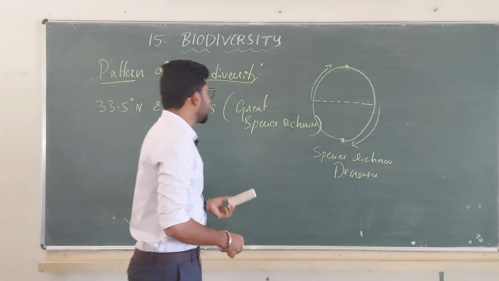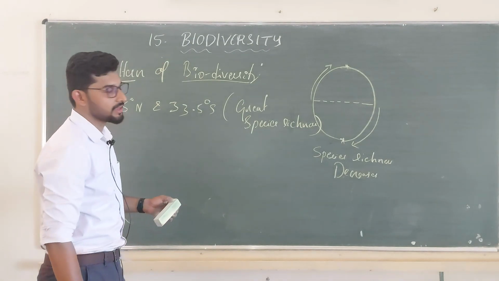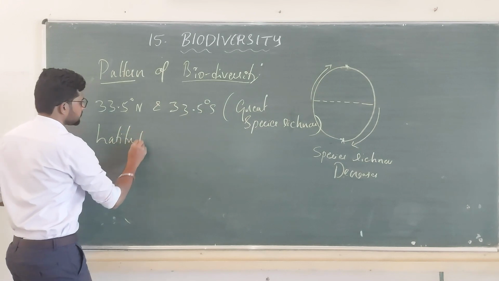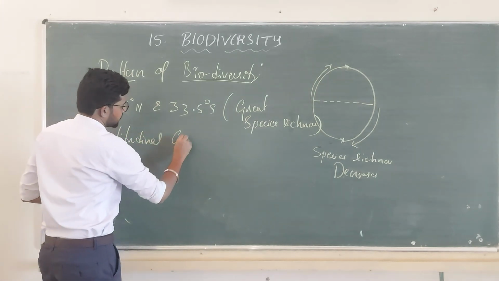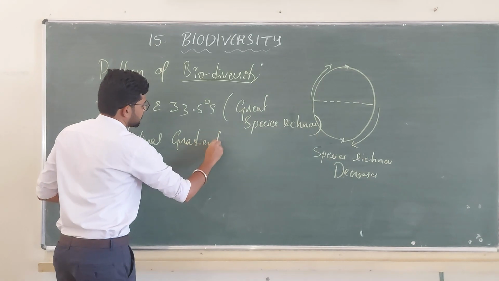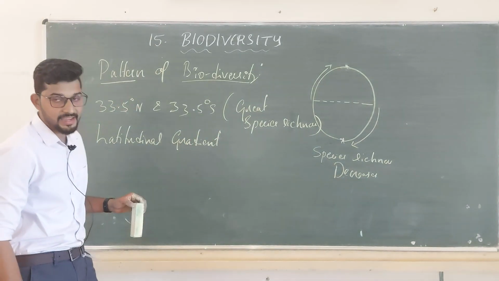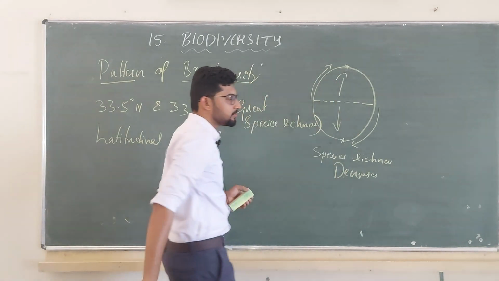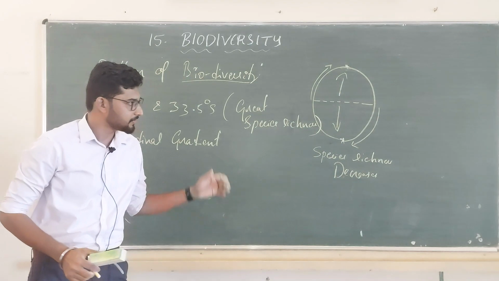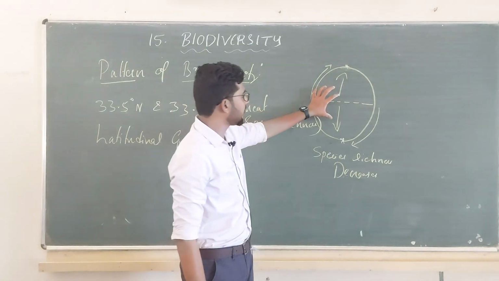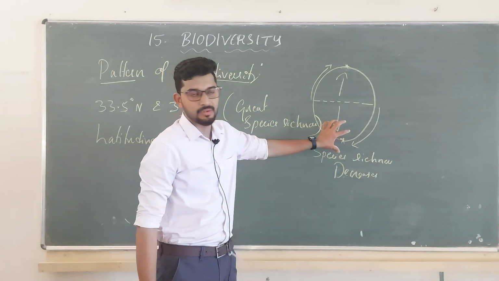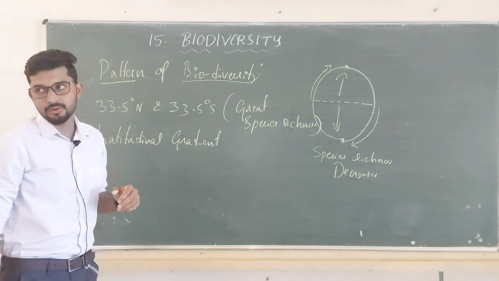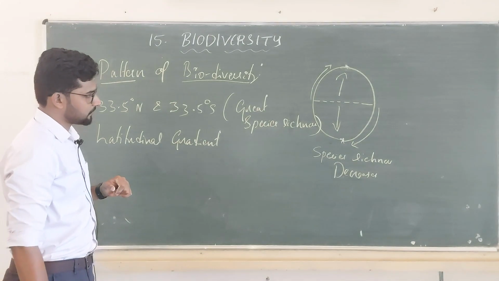This is known as the latitudinal gradient. Why is it known as the latitudinal gradient? From the equator to the pole, the distribution of organisms comes down very low. Here you will have great numbers, and there you will have fewer. This is the latitudinal gradient.